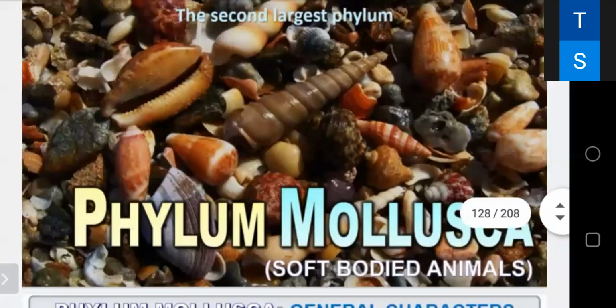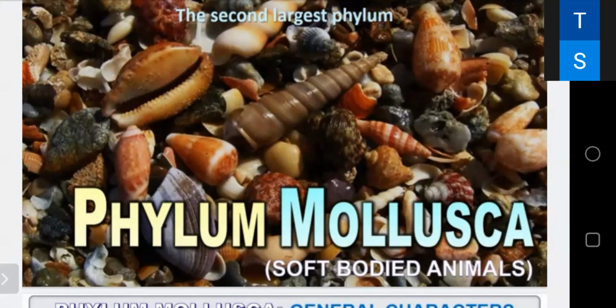The next one is phylum Mollusca. Mollusca means soft body. They are soft body animals, but they have an outer covering that includes the soft bodies, unsegmented. They are unsegmented, and they are eucoelomate. These are called mollusks, and they are the shelled animals. They are having shells. जैसे देख रहे हो इनकी बॉडी पे क्या होते हैं, शेल्स होते हैं. And these are called mollusks.